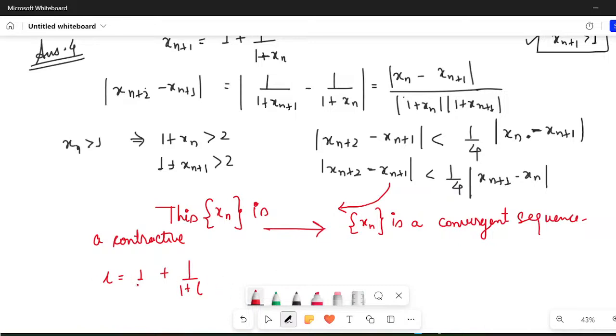And then I think it's quite easy to see that L square minus 1 would be equal to this, and you can say that L would be equal to plus minus root 2. Obviously, L cannot be negative. L has to be positive only by the condition for the sequence, because xn has to be greater than 1. So I hope it is clear. If anybody is having any problem, please let me know. And if you're getting this particular concept, should I go ahead and do one more question for you?